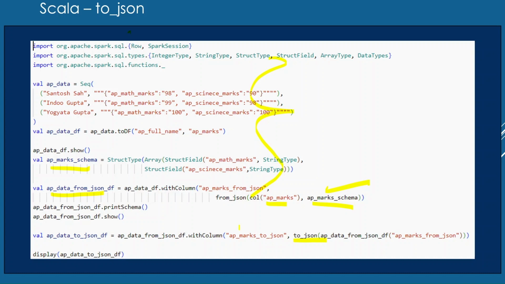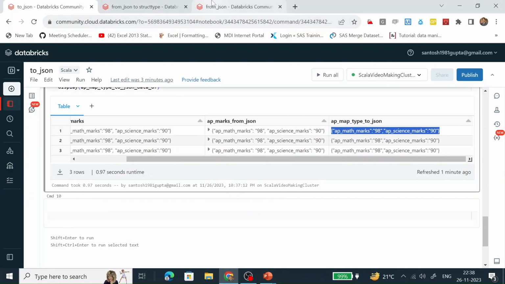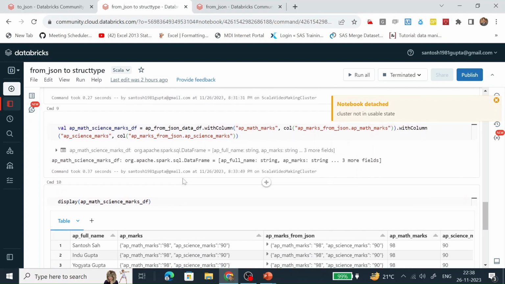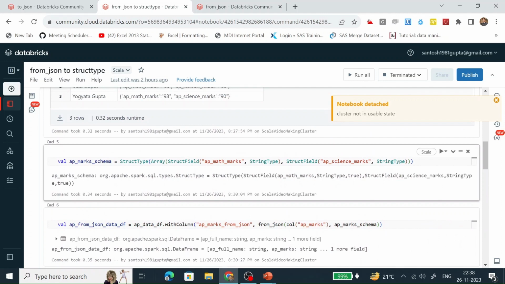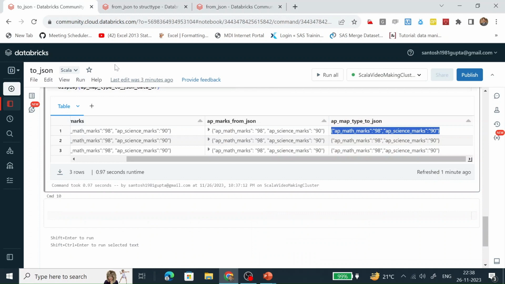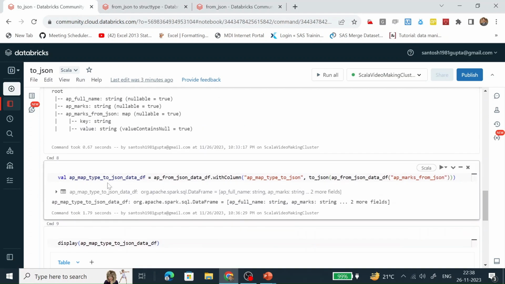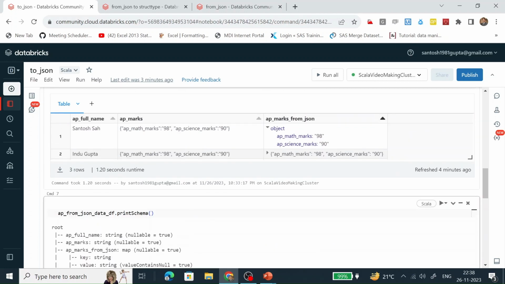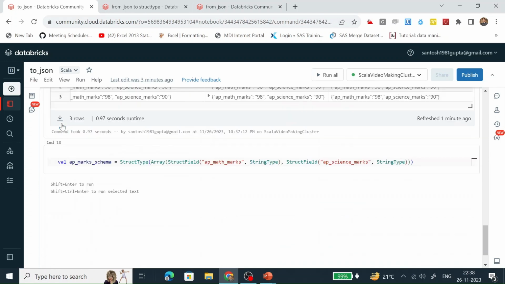So let's go to the database. Let's copy this one, this custom schema, and put it here, and let's create another data frame.